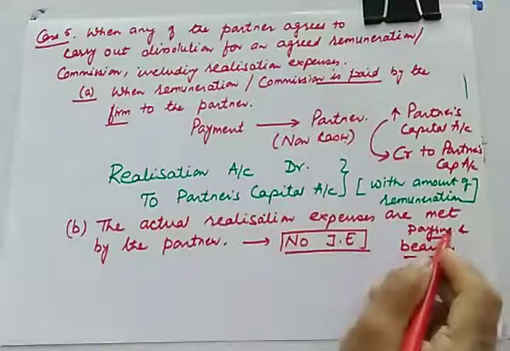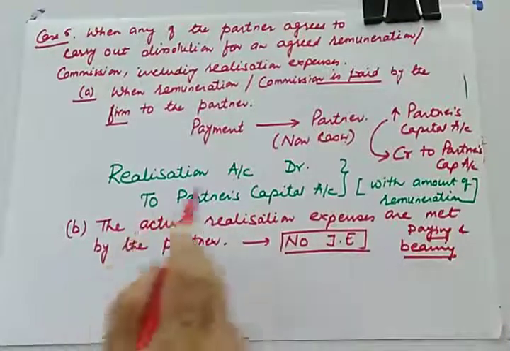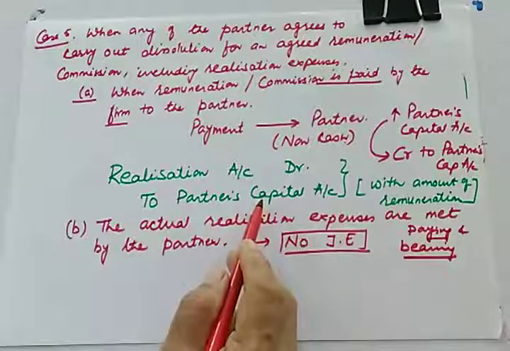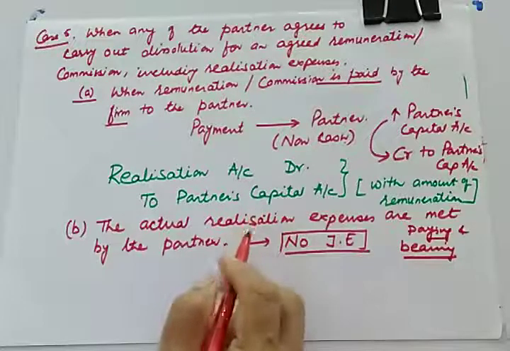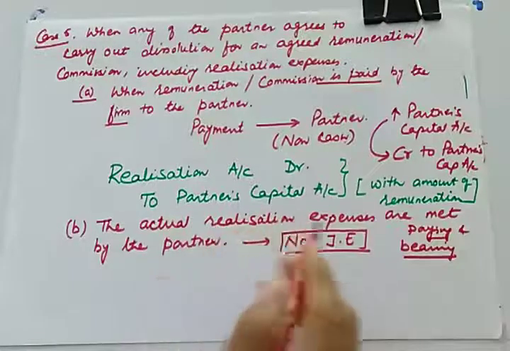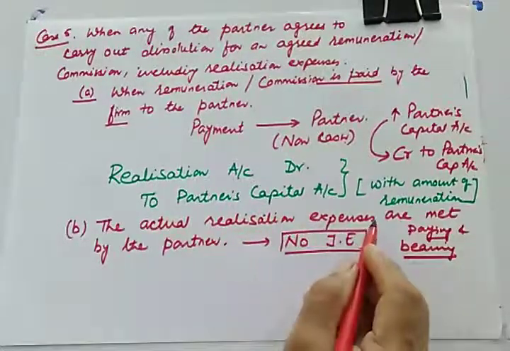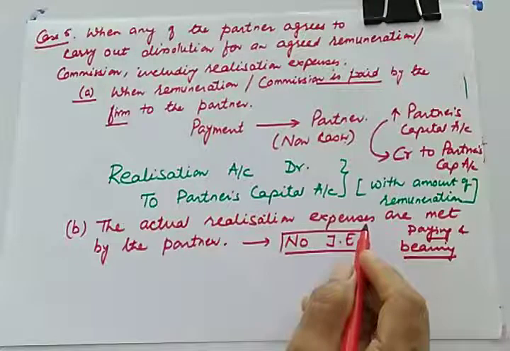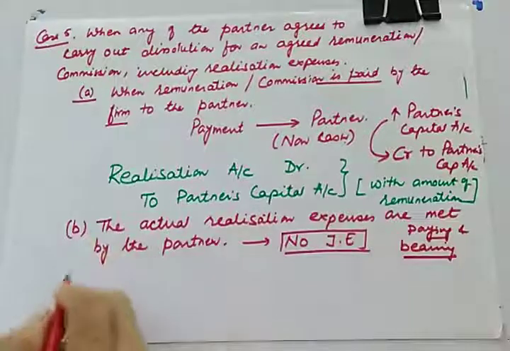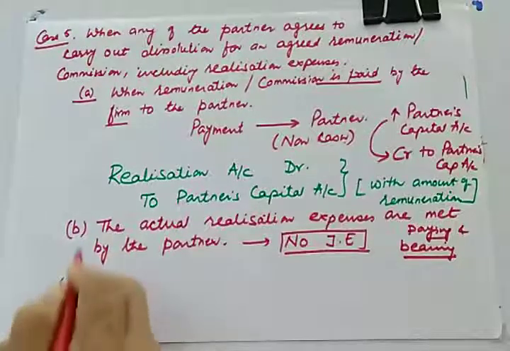But sometime what happens is that instead of giving this commission to a partner, when he has to pay the actual realization expenses, he uses the firm's cash to pay them. So let us see what will happen in that case.